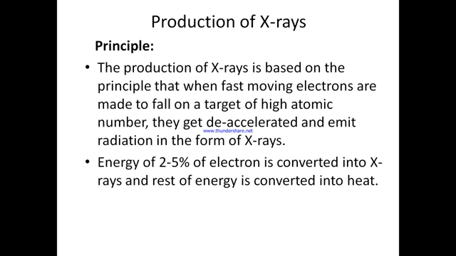Now we will discuss the production of X-rays. The principle behind the production of X-rays is that when a fast-moving electron falls on a target of atoms having high atomic number, due to the force of attraction between the nucleus and the electrons, the electrons get decelerated and emit radiation in the form of X-rays. The energy of about 2 to 5% of electrons is converted into X-rays, whereas the rest of the energy is converted into heat.